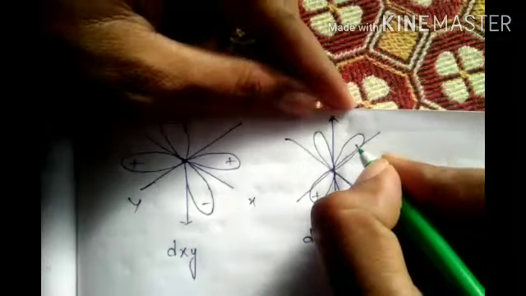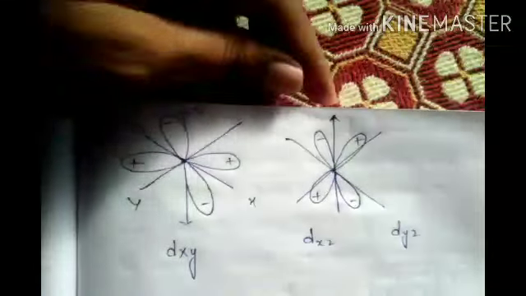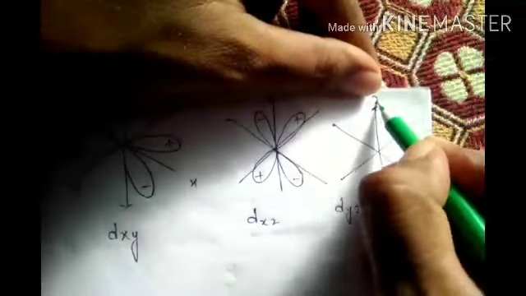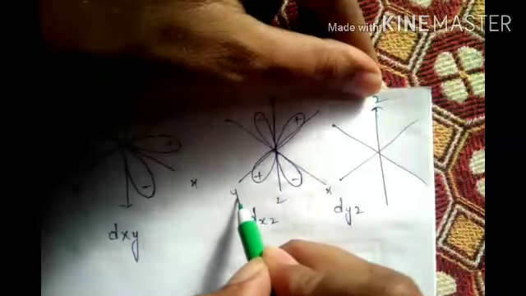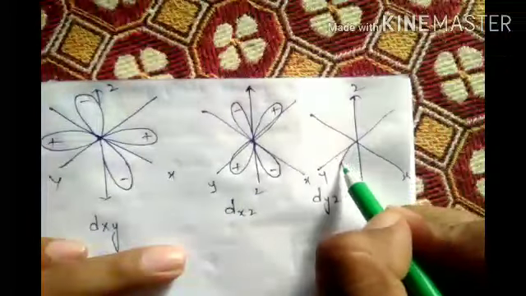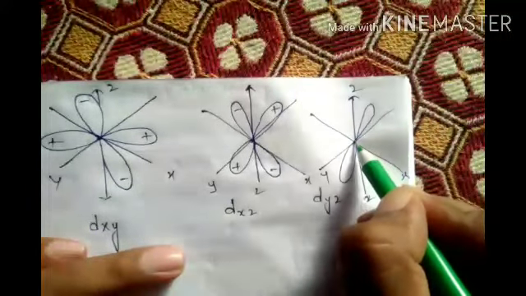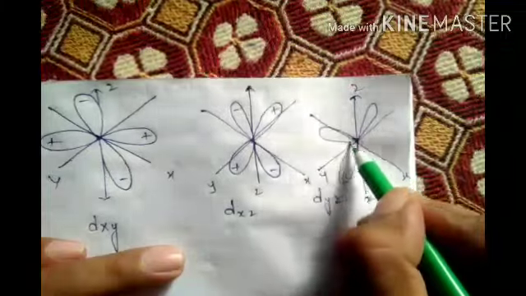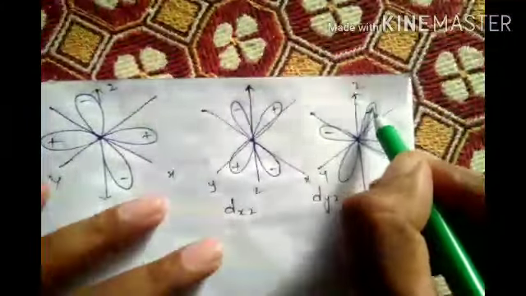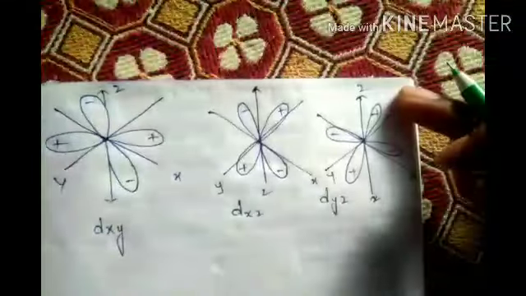Plus, plus, minus, minus. Now this is also the same. z, x, y, z, x. Negative, positive. These are the loops.